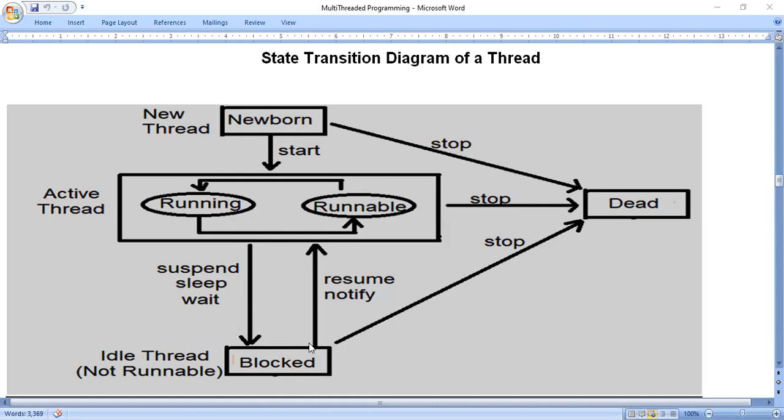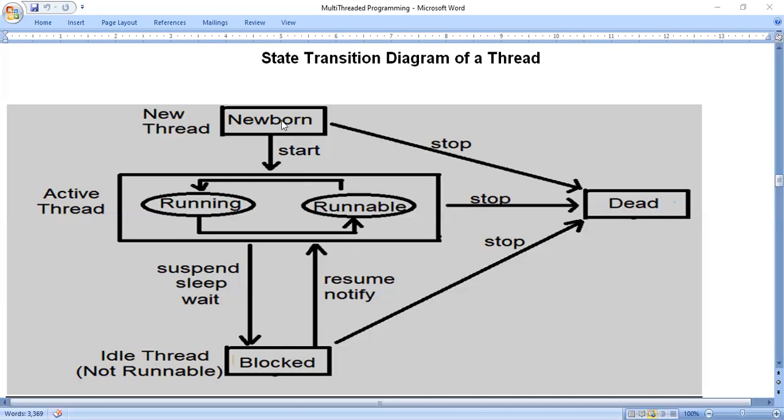Similarly, if I want to make the thread start working again, we can say resume. In English, resume means if it has stopped working, we make it start working. That is called resume. Then notify. If I tell a thread to wait, the opposite of that is notify. Notify means it should start working again.